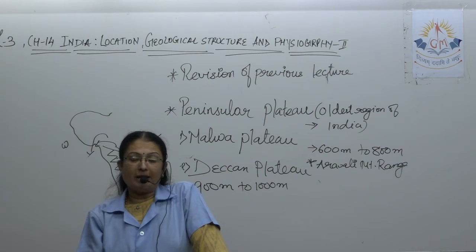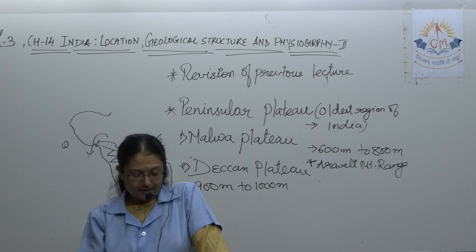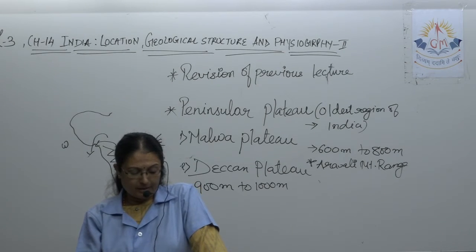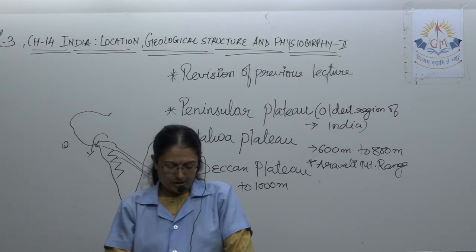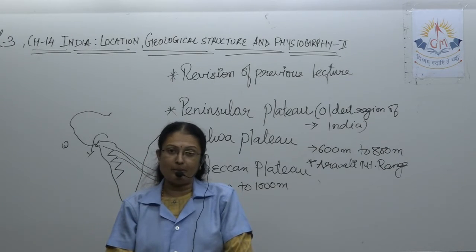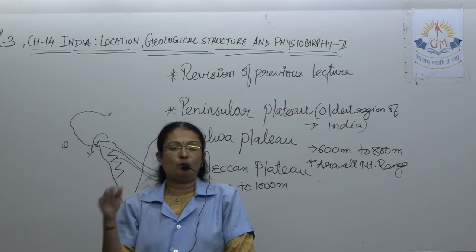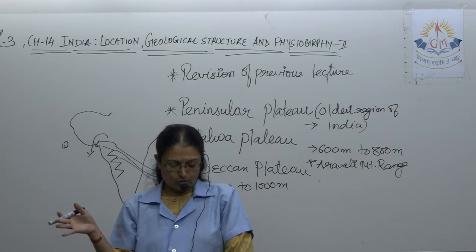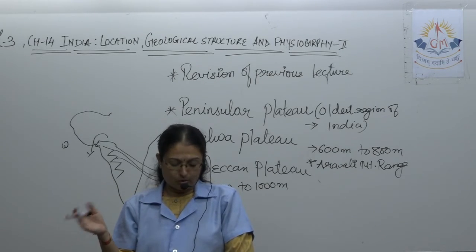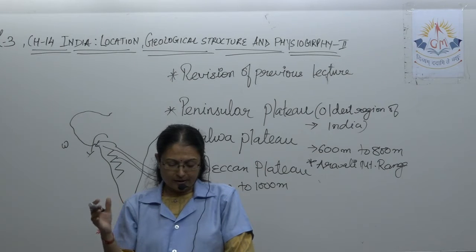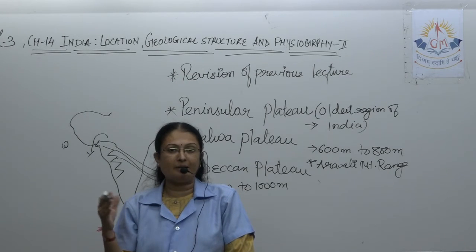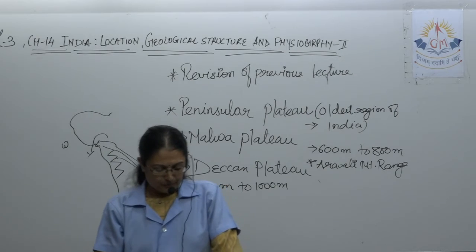Then we talk about the Deccan Plateau. What will we remember about the Deccan Plateau? The Deccan Plateau is situated to the south of the Satpura, Mahadev and Maikal ranges, which are located to the south of the Malwa Plateau. The area to the south of the Malwa Plateau we know as the Deccan Plateau, and it is situated by the Satpura, Mahadev and Maikal ranges.